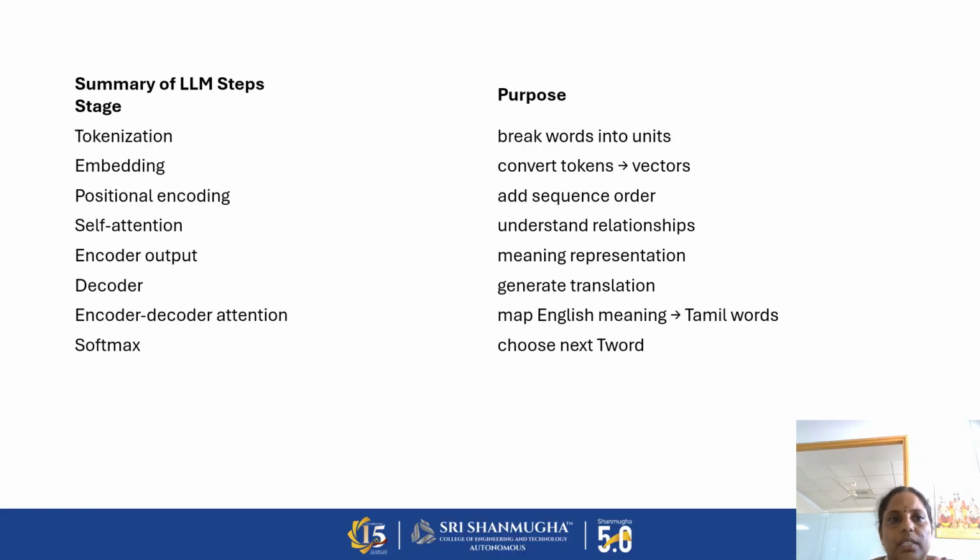Now the main purpose and the summary. What is the use of tokenization? Tokenization breaks the text into word units. Embedding means we convert the tokens into vectors. Positional embedding means we add sequence numbers. Self attention finds the relationship between two words. The encoder output is the meaning representation. The decoder generates the translation. And the encoder-decoder attention is cross attention. Here it maps the English words into Tamil, and softmax chooses the next word.